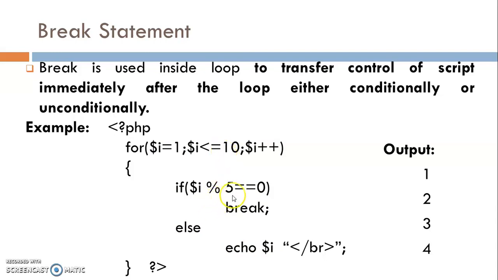Now 4 % 5 == 0, the condition is false, so print the value 4. Now 5 % 5 == 0. Yes, then break. Break means it exits from the for loop. So this code only prints the values 1, 2, 3, 4.